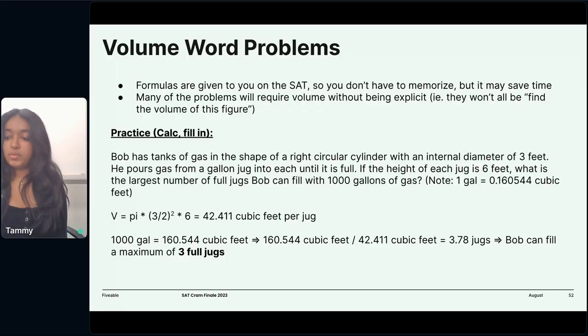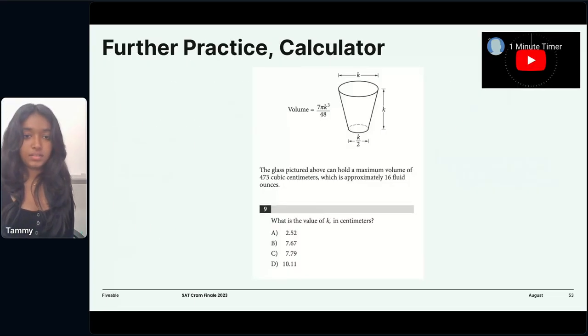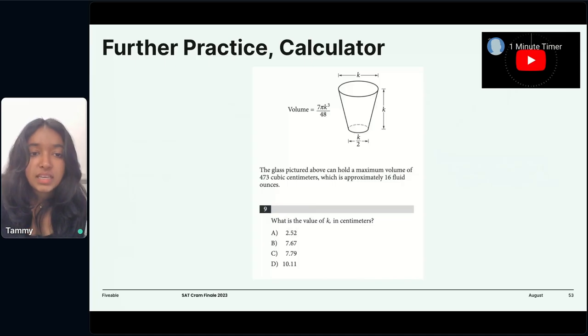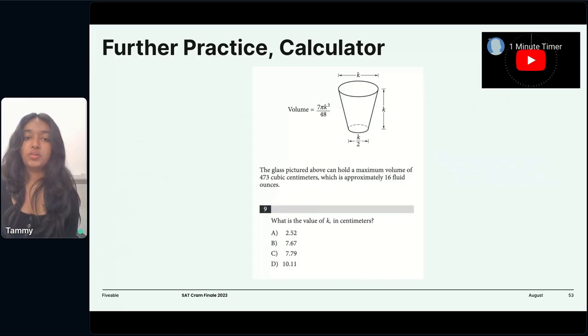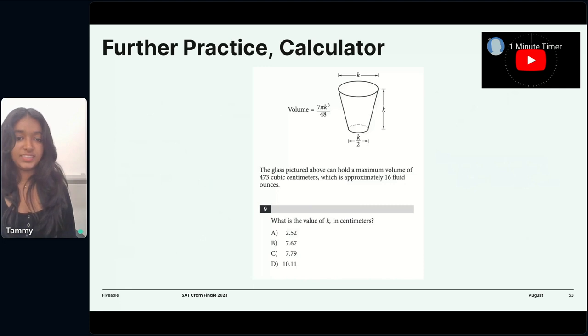Does that make sense to everybody? Okay. All right, let's move on. Okay, this is a practice problem for you, so take a minute and try to solve it. Go.